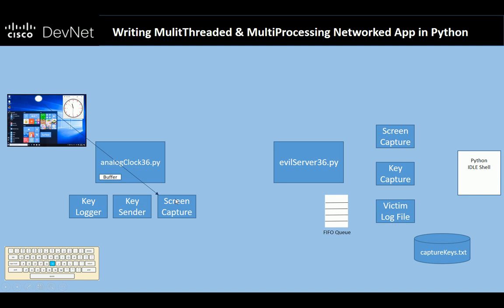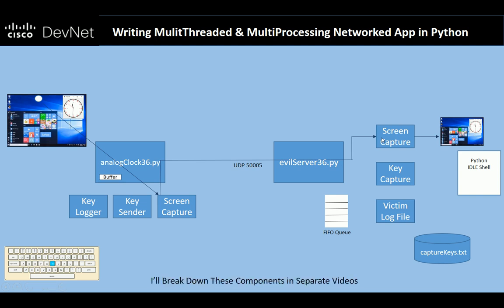Once it gets a screen of data, it sends that, again, over this unreliable UDP separate port 5005, to a screen capture thread running in the background on evil server. And that just dumps the screen out so you can take a look at it.